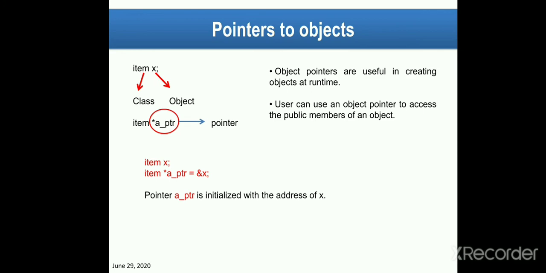Basically, object pointers are useful in creating objects at runtime, and the user can use this object pointer to access the public members of an object. Here item x, after that item *aptr = &x, means this pointer variable is initialized with the address of x. Clear? I think it is clear to you.